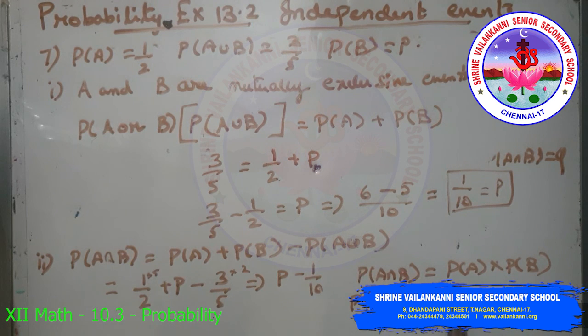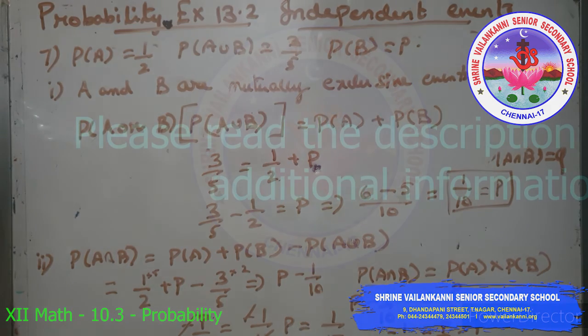So p by 2 minus 1 by 10 equal to p by 2 minus p. So taking LCM, minus 2p plus p, which is minus p by 2. So minus p by 2 is equal to minus 1 by 10. So cancelling this, we get p equal to 1 by 5. If both A and B are independent events, then we get p equal to 1 by 5.